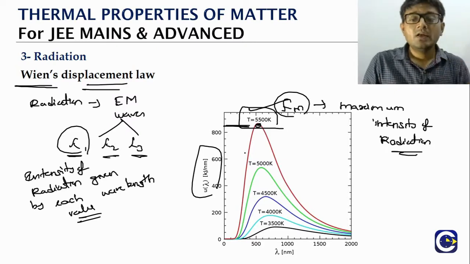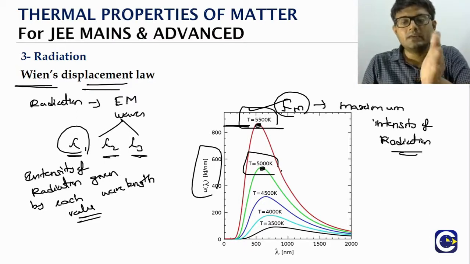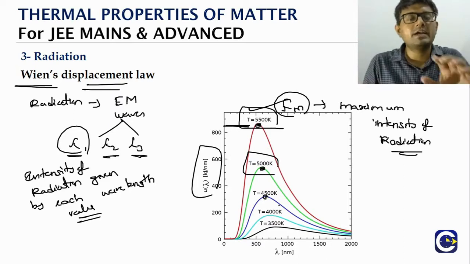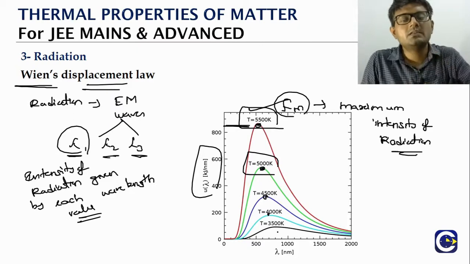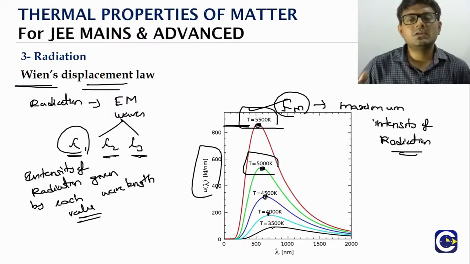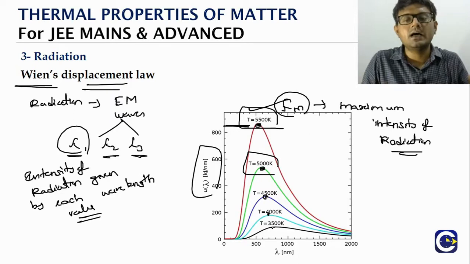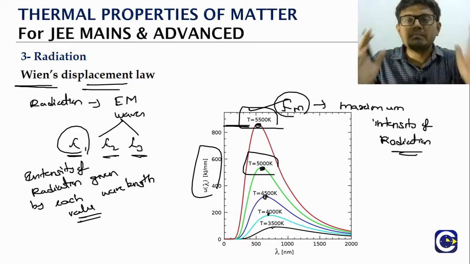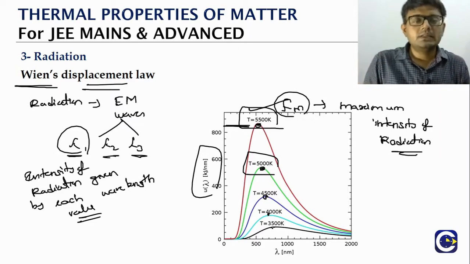Now, if you maintain the temperature of the object to be 5000 Kelvin, you can see the lambda m will be slightly different. If you maintain the body temperature to be 4500, the lambda m will be different. If you maintain the body temperature to be 3500, the lambda m will be different. So what is the conclusion from here? There are actually two conclusions. First thing is, the relation between the temperature of the body and the lambda m value, that is what we will try to understand through the Wien's displacement law.